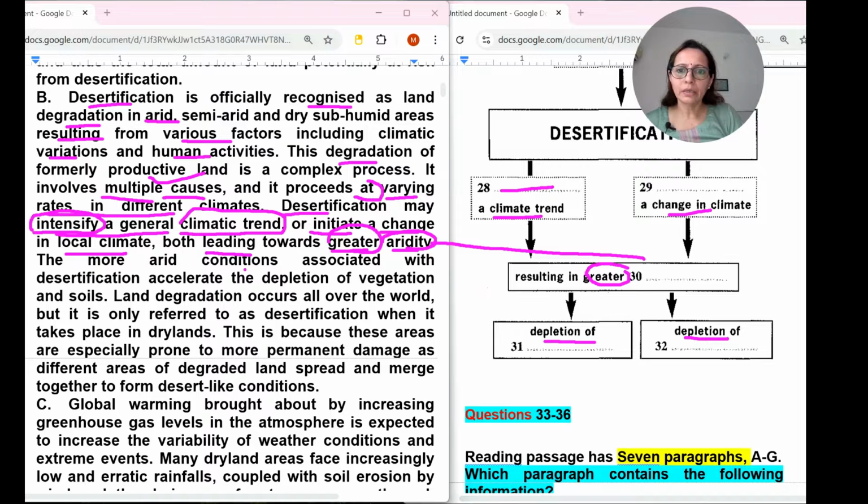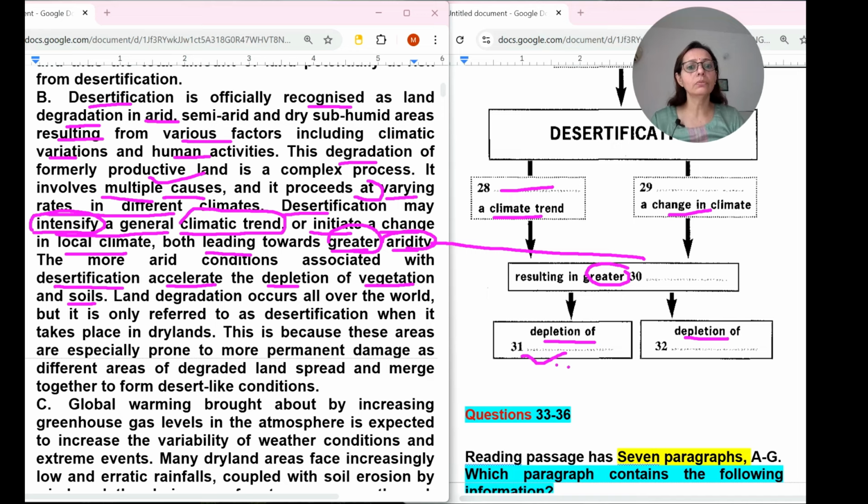So the more arid conditions associated with desertification accelerate the depletion. The same word is there, depletion of. Here we can write vegetation and soils. So depletion of vegetation, and 32 is depletion of soils. So we have solved this fill in the blanks flow chart.